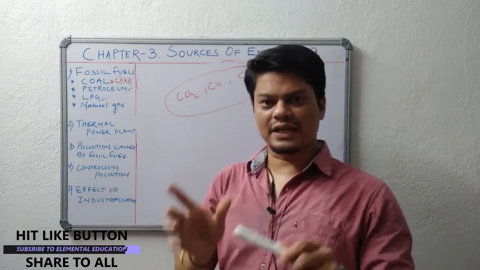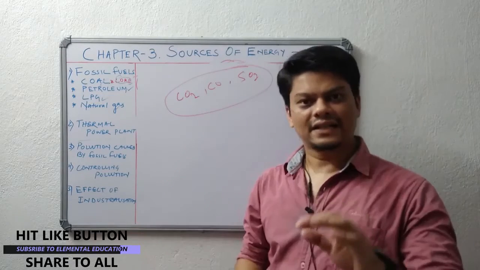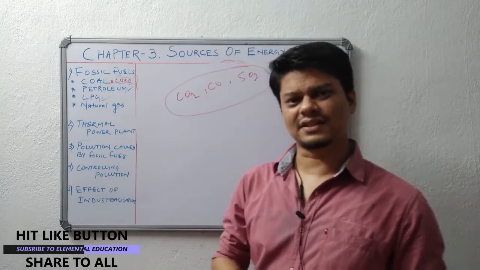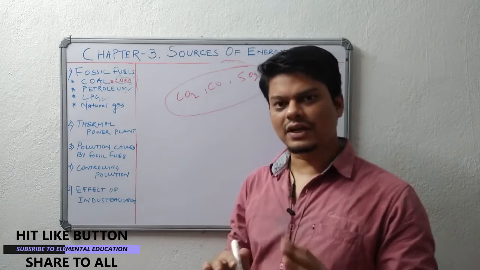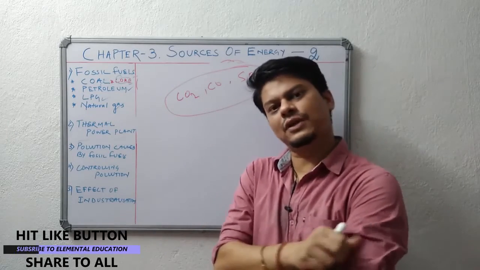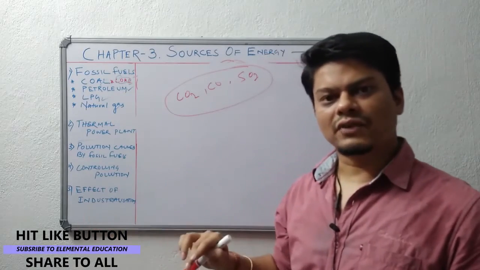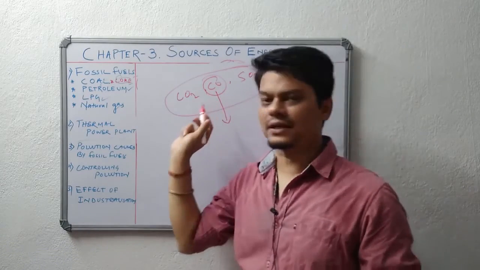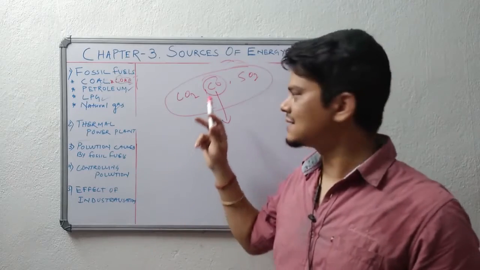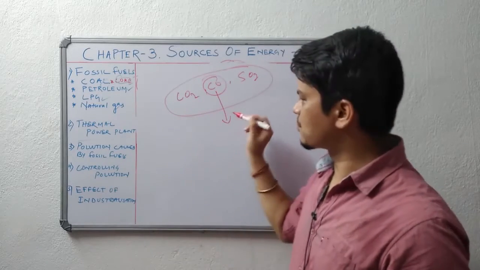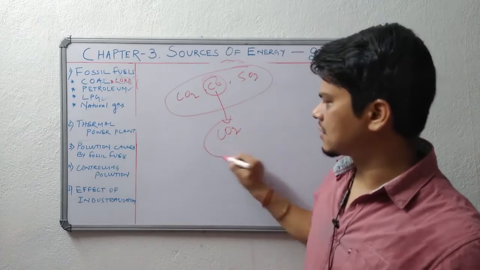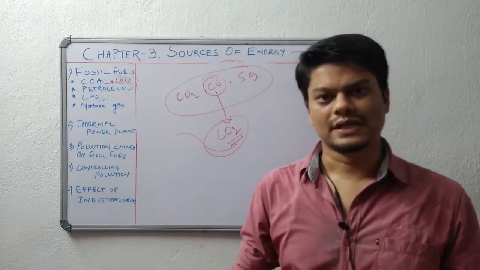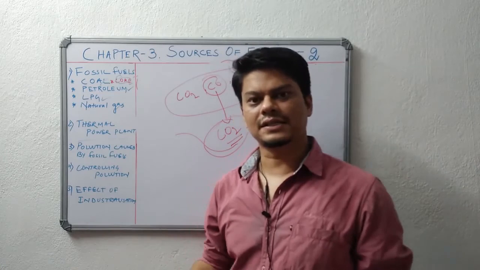We can fit an instrument in our vehicles known as a catalytic converter. What is the use of catalytic converters? When fitted in a vehicle, they convert harmful gases into non-harmful gases before releasing them into the atmosphere. Suppose carbon monoxide is present. Carbon monoxide is comparatively more dangerous than carbon dioxide, so it will get fully burnt in the catalytic converter, giving carbon dioxide, which can be released to the atmosphere. Similarly, nitrous oxide can be released as nitrogen dioxide.